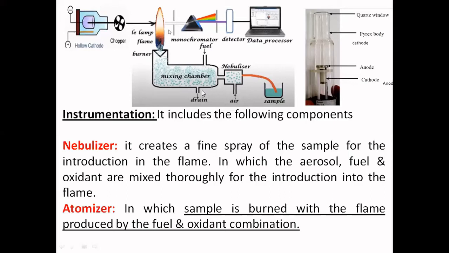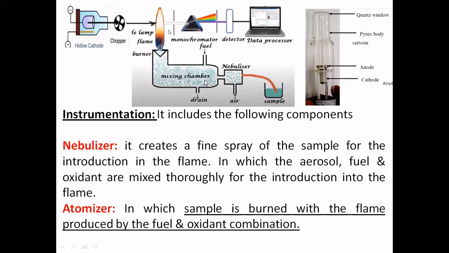This allows the sample to convert into mist form, so it converts the liquid sample into mist. With the help of a compressed jet of air and fuel coming from this entry, it reaches the mixing chamber.